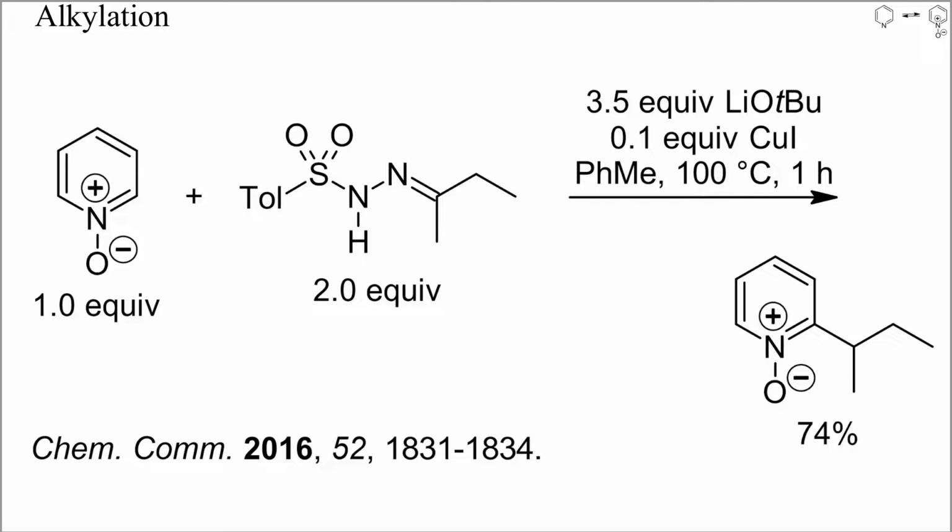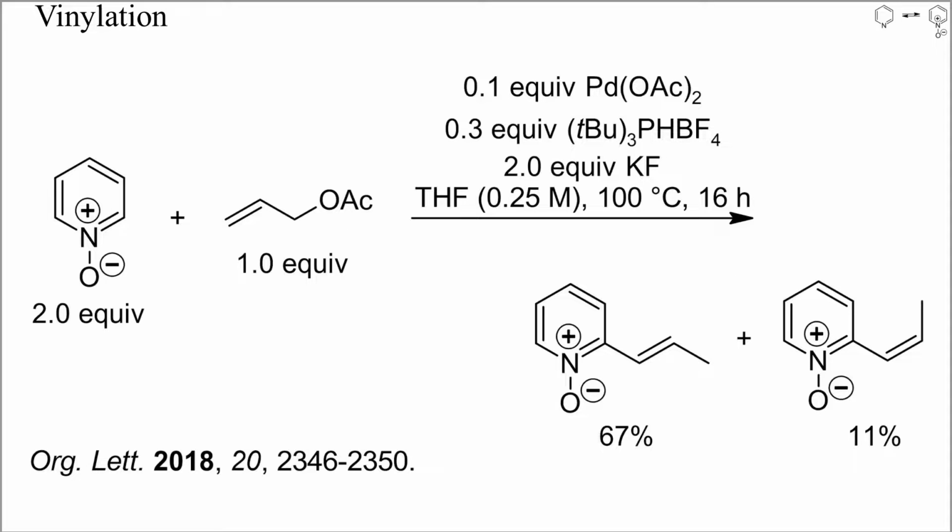Deprotonated sulfonyl hydrazones can also be used as carbon nucleophiles to alkylate N-oxides, as in this example. Here, pyridine N-oxide was allylated with allyl acetate and palladium acetate, but isomerization yielded a mixture of two vinylated N-oxides. Potassium fluoride was used as base.